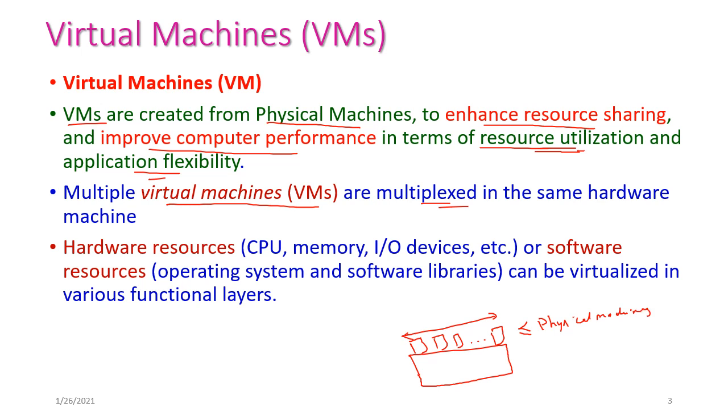And what are the things we need to virtualize here? We can virtualize the hardware resources as well as the software resources. What are the hardware resources we are having? CPU, that is central processing unit, memory, IO devices, network, etc. So these are the hardware resources. We can virtualize these hardware resources to the virtual machines as well as the software resources. What are the software resources we are having? Operating systems and software libraries, etc. And these can be virtualized in various functional layers.